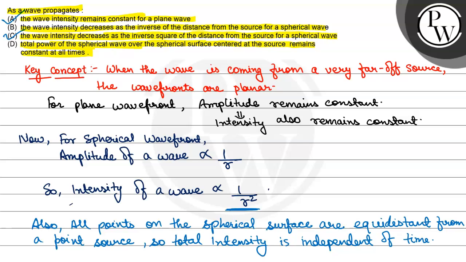And fourth one, total power of the spherical wave over the spherical surface centered at the source remains constant at all time. Since intensity remains constant, and area is 4 pi r square. For a spherical wave front, r is constant, so power will be equal to intensity into area. As intensity remains constant, area remains constant, so power must also remain constant. So option D will be also correct.